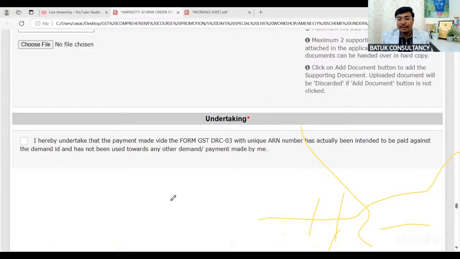SPL02. Suresh sir, in case of an order under section 73, if you want to go for the amnesty scheme, then you have to file SPL02.